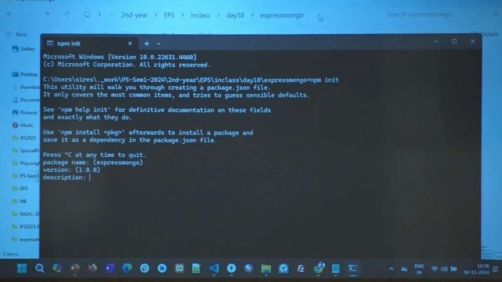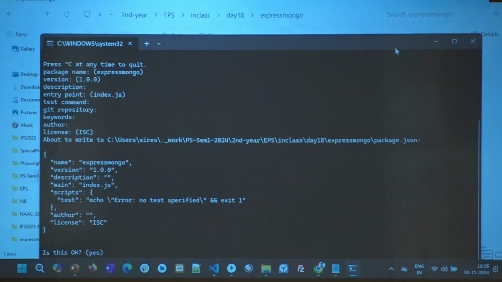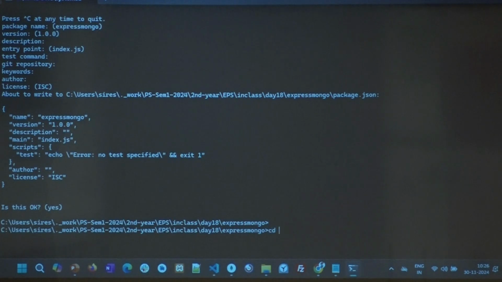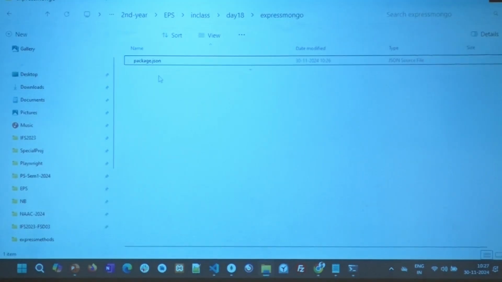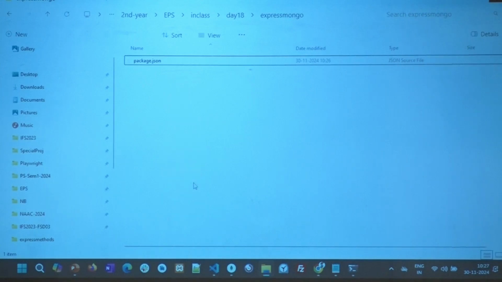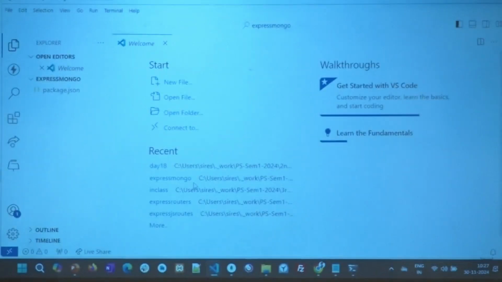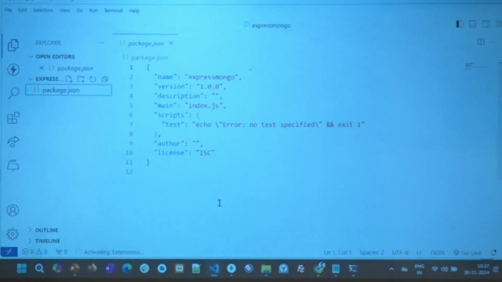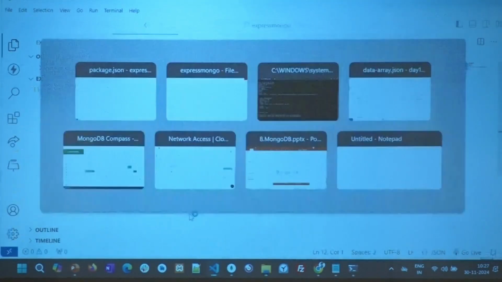Entry point, I'll just leave it there. Okay, now done. I have my node project. Now I'll cd into it, except I'm already there. Let me go check. Yes, package.json is created. Open with code. Package.json, you see, no dependencies, nothing. Very clean and neat, right?